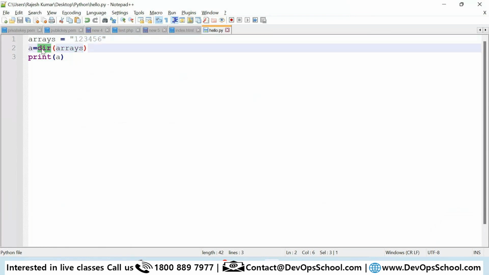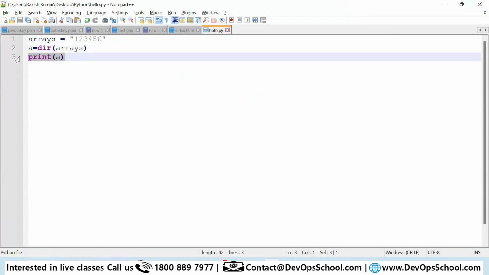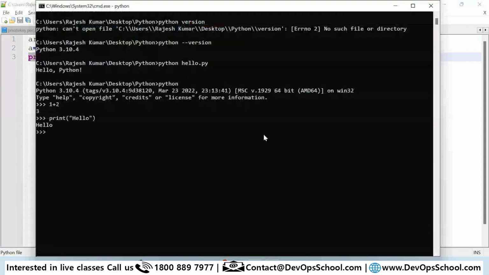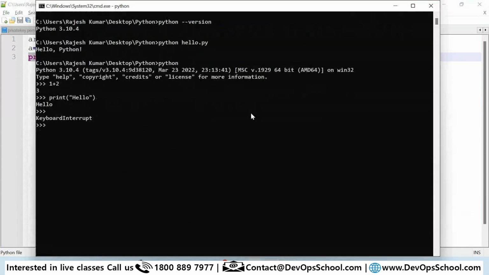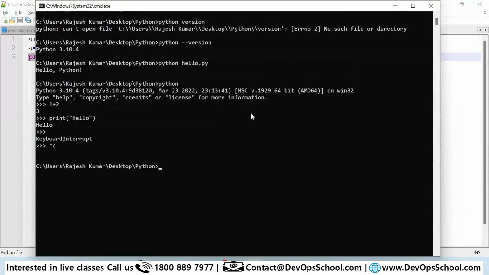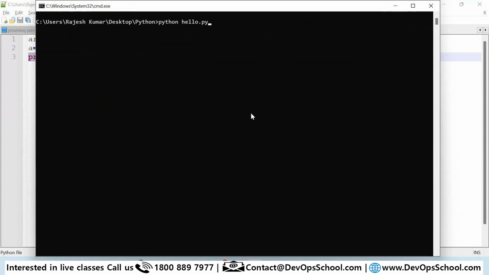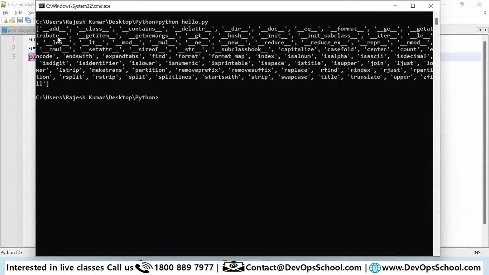So dir is a built-in function which will show you the list of the directory for the functions, and here you are printing it. This is the quickest way to know which functions you have in the array. Let me show you here hello.py, and look at this output. These are the functions which are available.